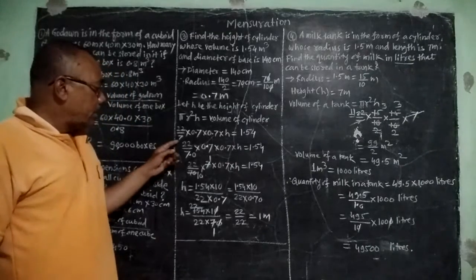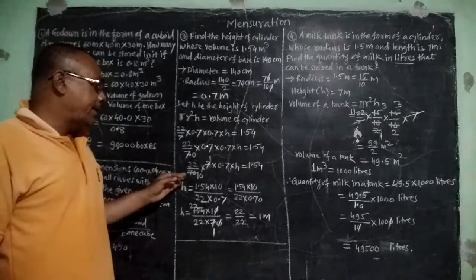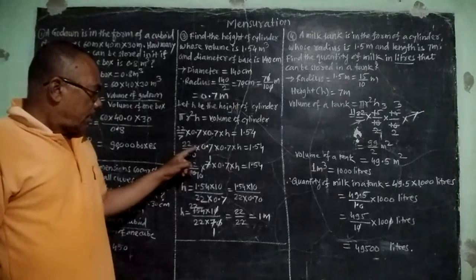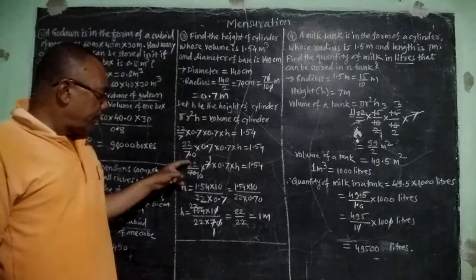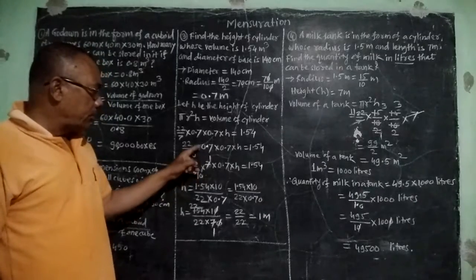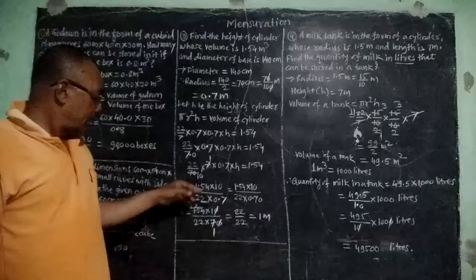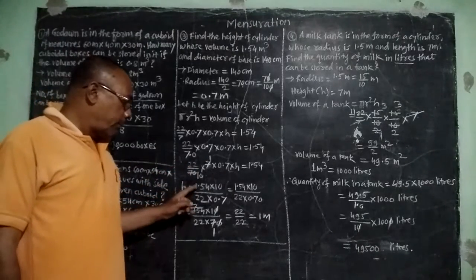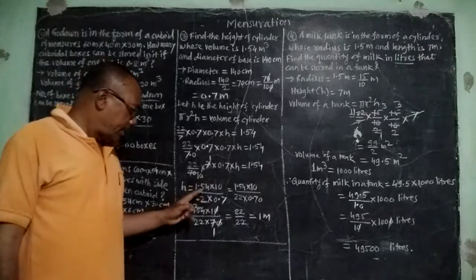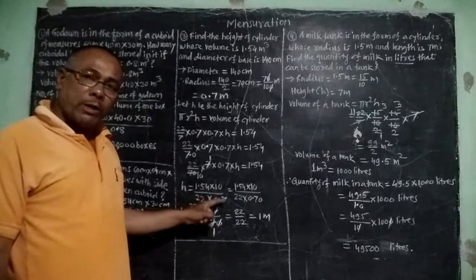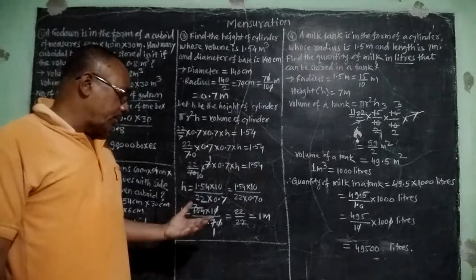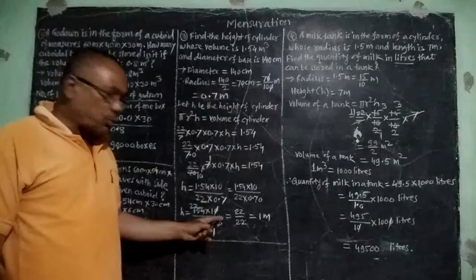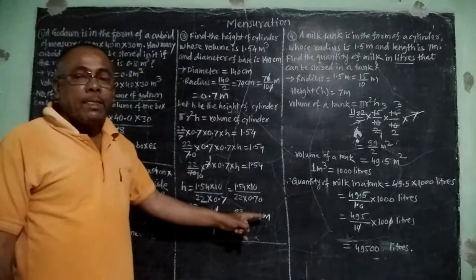Then after reduction we will get h is equal to 1.54 into 10 divided by 22 into 0.7, and after division we will get 22 upon 22, means h is equal to 22 upon 22, it will be 1 meter.